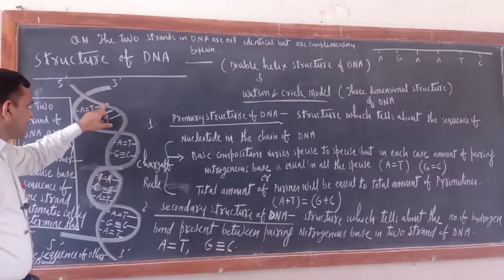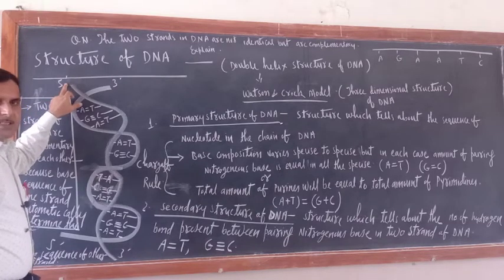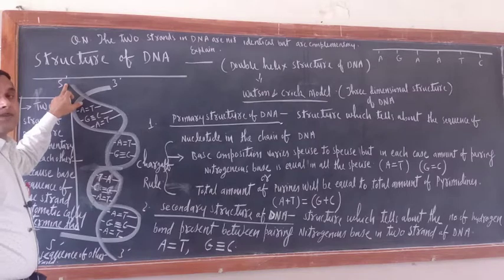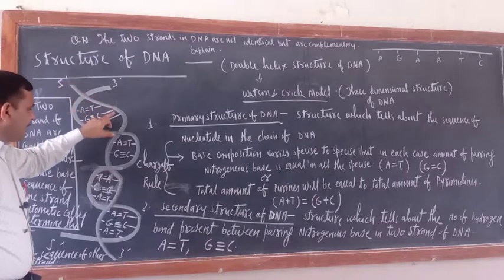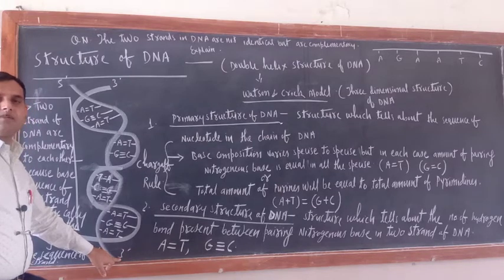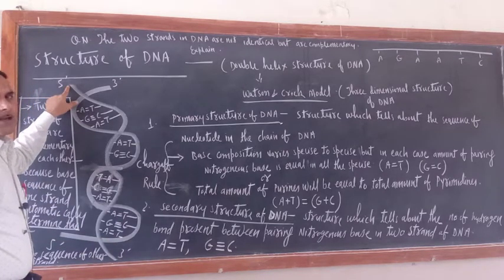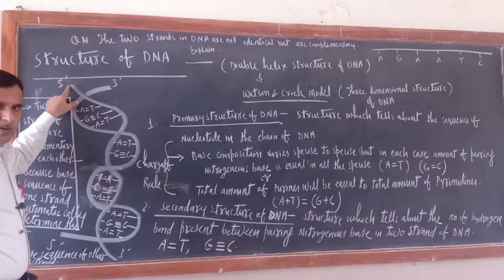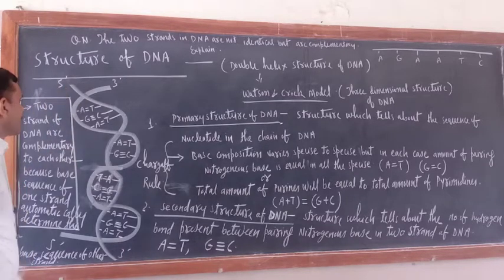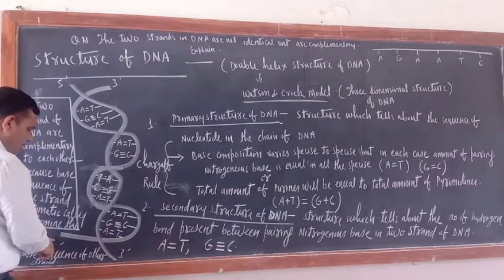This is one chain starting from the 5 end. What is the meaning of the 5 end? Here the CH2, the 5th number carbon atom of sugar, is there. So 5 end, and this will end at 3. What is the meaning of 3? Here the phosphate group will be bonded with the 3 number carbon atom of sugar, and here the phosphate group will be bonded with the 5 number carbon atom of sugar. That is deoxyribose sugar. This is another chain, starting with the 3 end and ending with the 5 end.